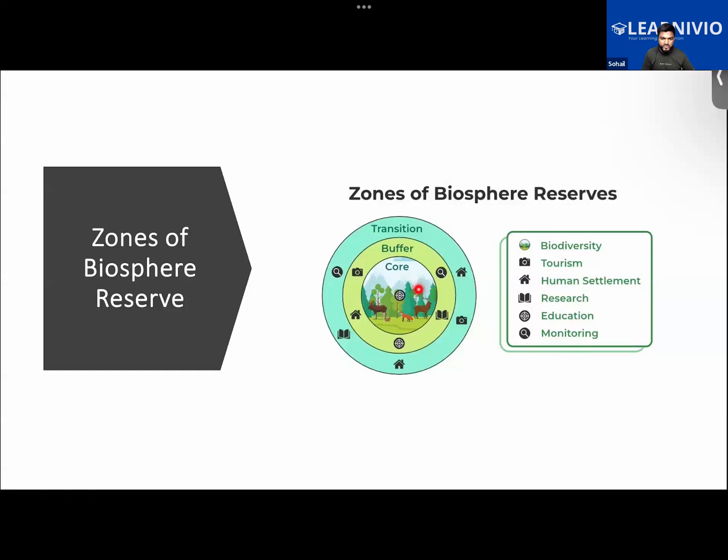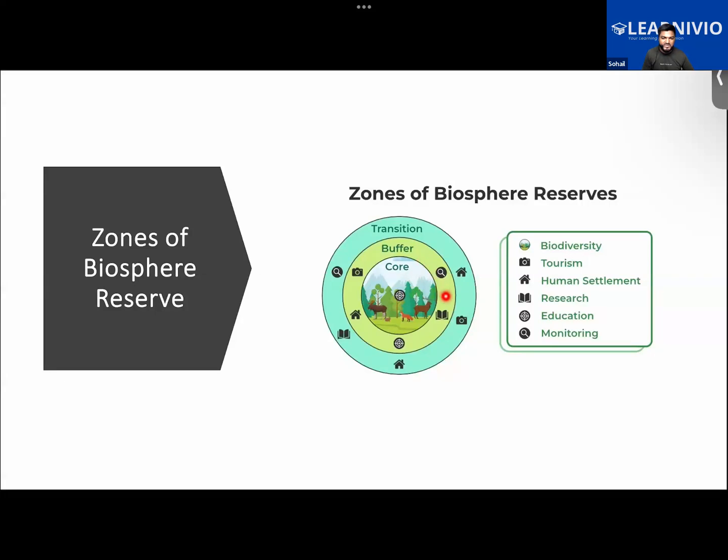In the core zone, in the innermost zone, the only human activity that will be allowed is education. So you can visit there for the purpose of education, for the purpose of educating yourself, to get to know the kind of plants and animals there.